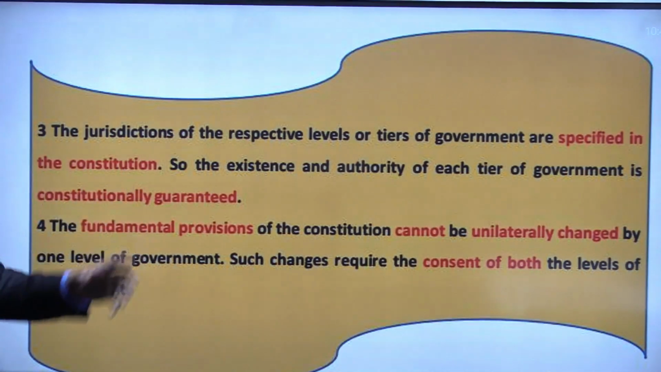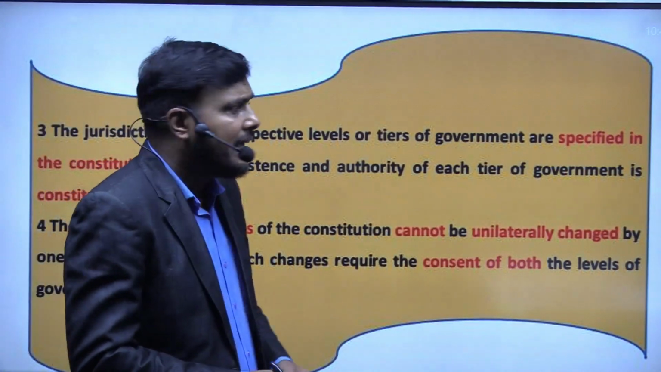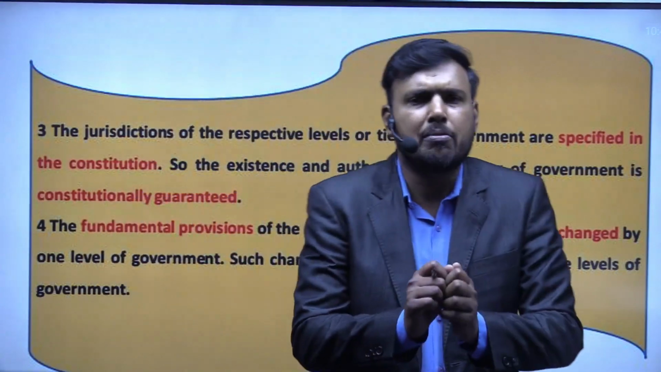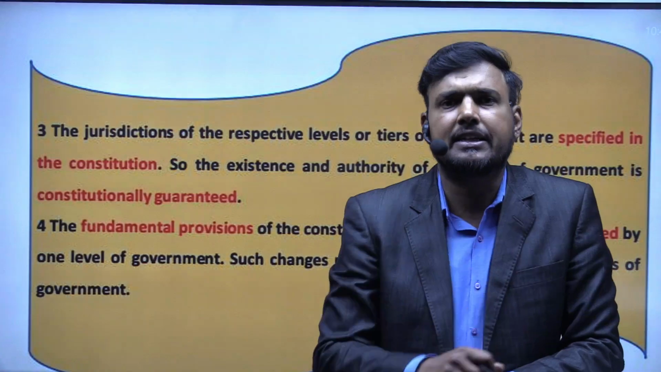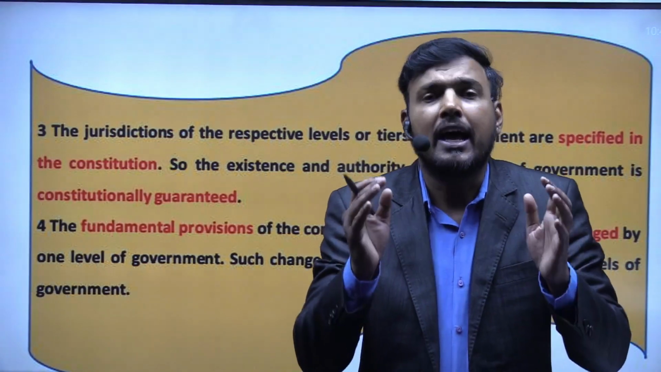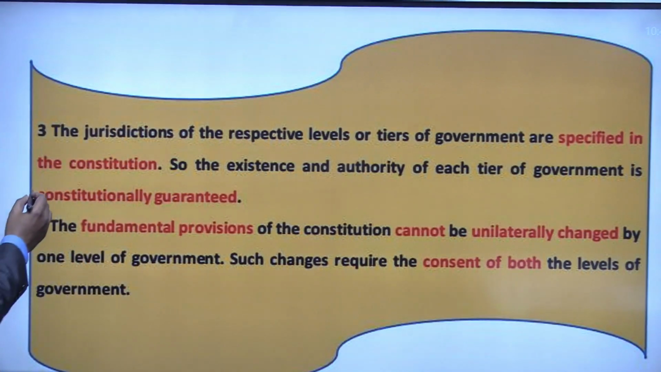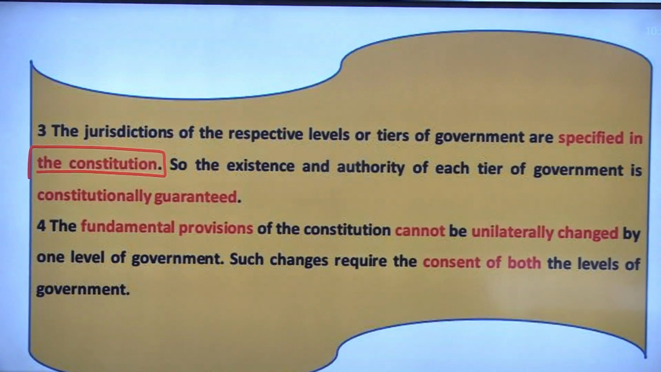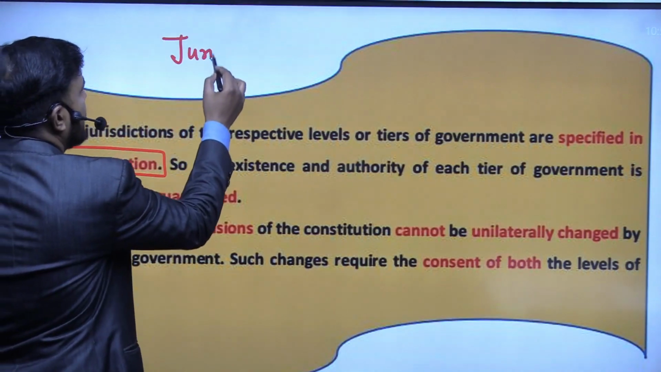The third feature of federalism is the jurisdiction, which we were discussing right now. It has to be mentioned somewhere. Suppose the government of Uttar Pradesh is making a law that will be applicable throughout its territory. This particular set of rules has to be written down somewhere. So where will we find that? It is the Constitution. When you look into the Constitution, you will see that it has been very specifically mentioned what the jurisdiction of the government is going to be.